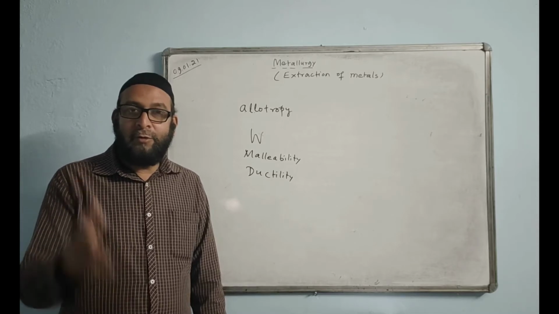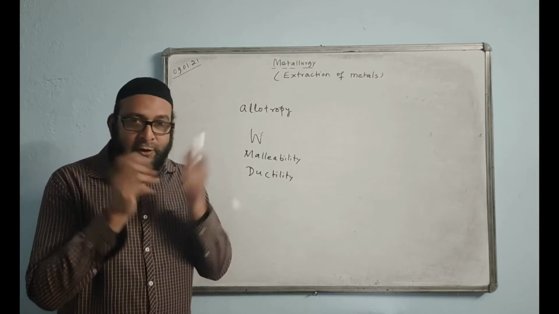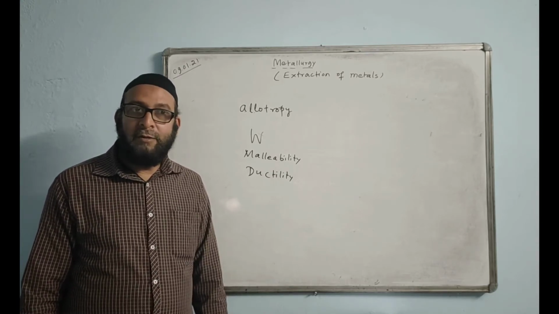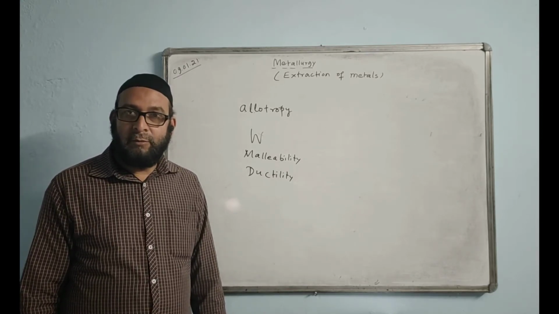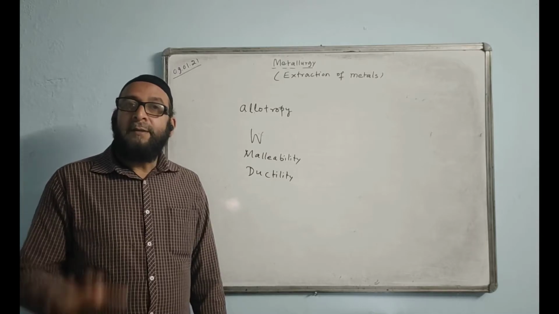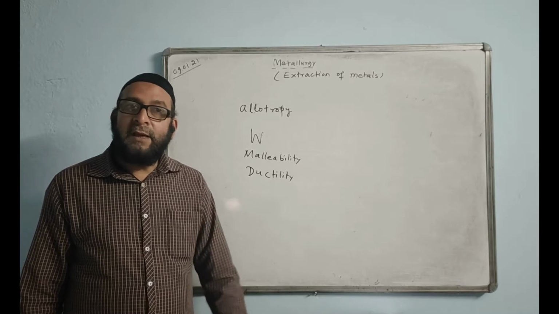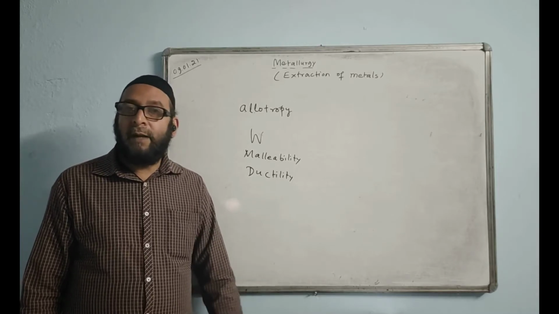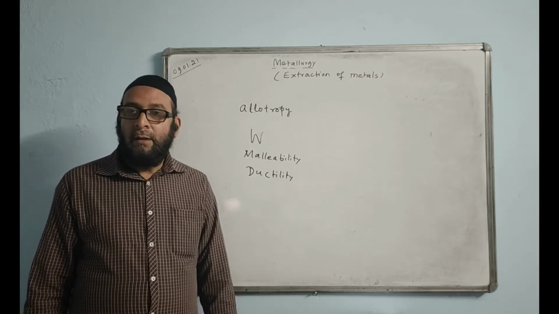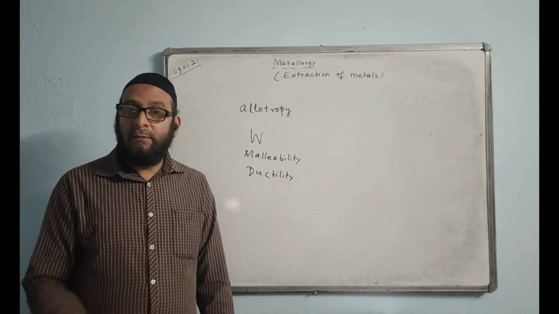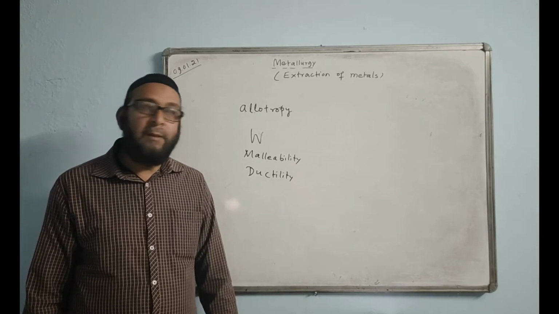No, gold is quite malleable. You are making ornaments, jewelry and all things with it. Unless you do that, how is it possible to make ornaments? The answer is zinc. Zinc is the metal which is non-malleable and non-ductile. Zinc we can beat, but zinc is brittle at ordinary temperature. Zinc is a metal which is brittle.